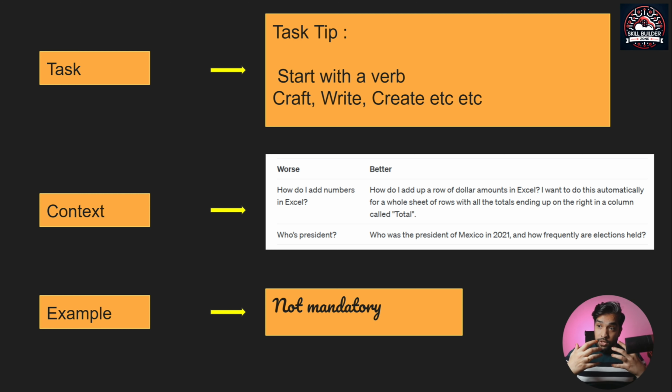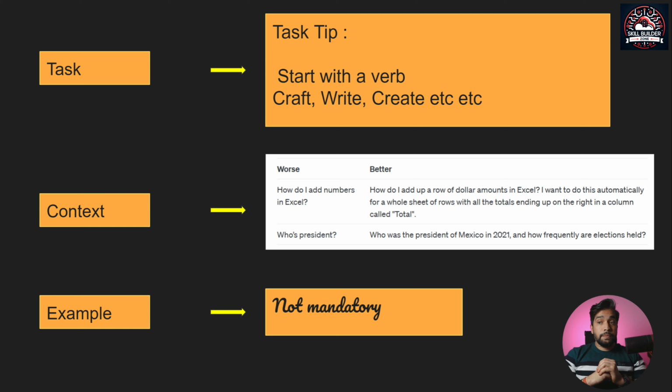So to better define, you can ask who was the president of India in 1978, and you can explain it a bit so ChatGPT knows what exactly you're talking about. So that's the context, and it is very important. Otherwise, ChatGPT will give you some random answers. In this case, who's the president? ChatGPT might just talk about who a president is, and it can just keep talking about it.